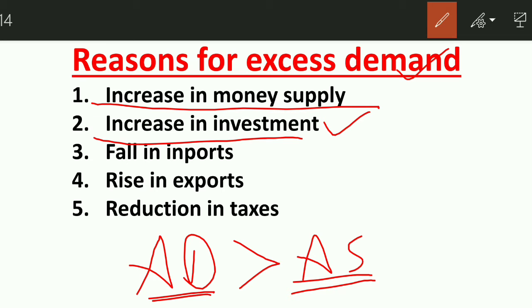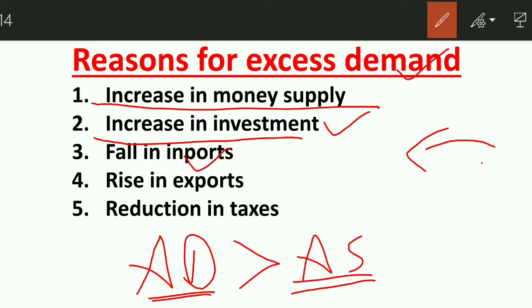All right, due to which consumption increases, which in turn give rise to income. So income goes on increasing due to the forward action of investment multiplier, right? You already know this. So due to this, the income, the money supply in the economy also increases, which in turn give rise to the excess demand in the economy.